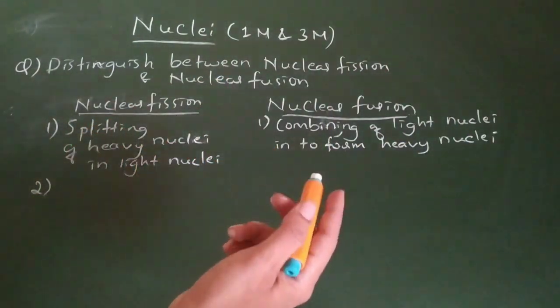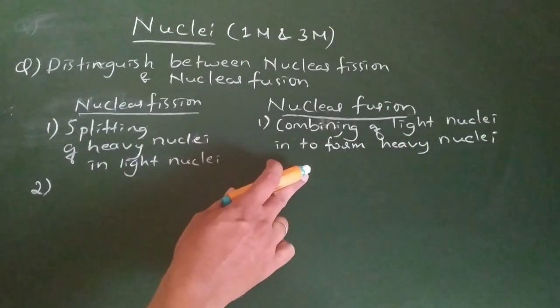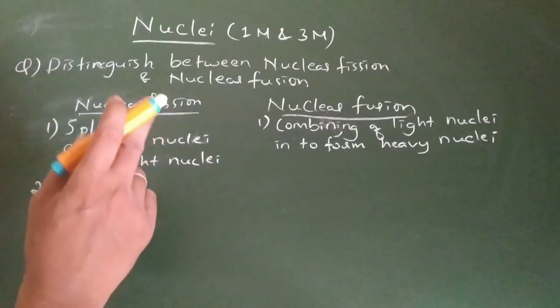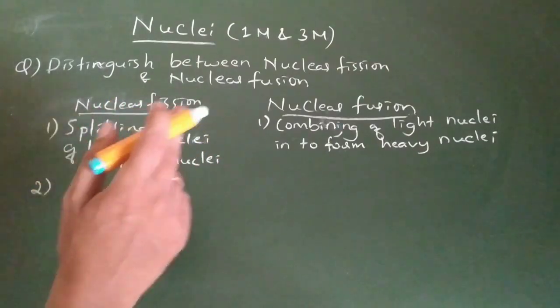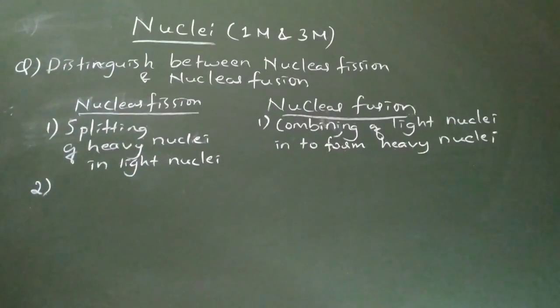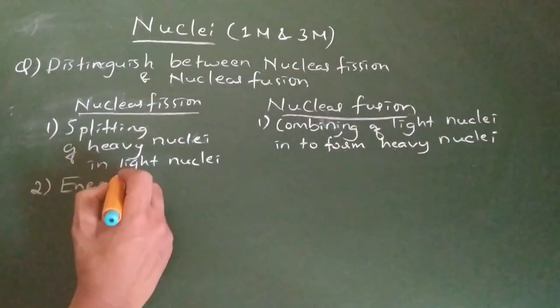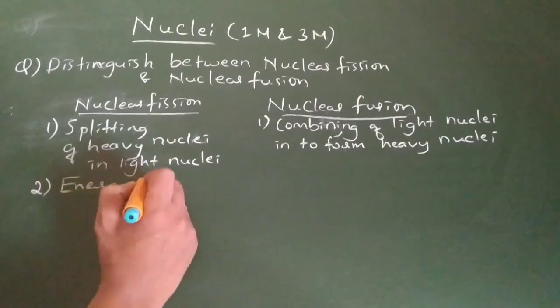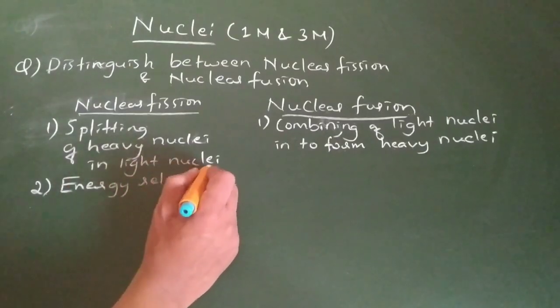Both processes release energy. Here there is no energy absorption, and here also there is no absorption. These two reactions both release energy. Are you getting that? And the second point: nuclear fission produces more energy per reaction as compared to fusion.